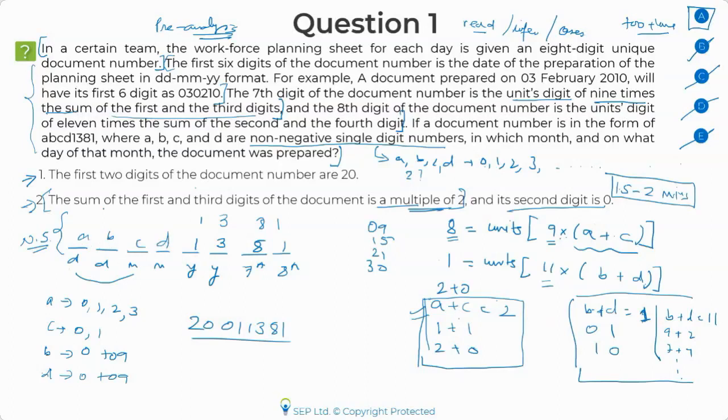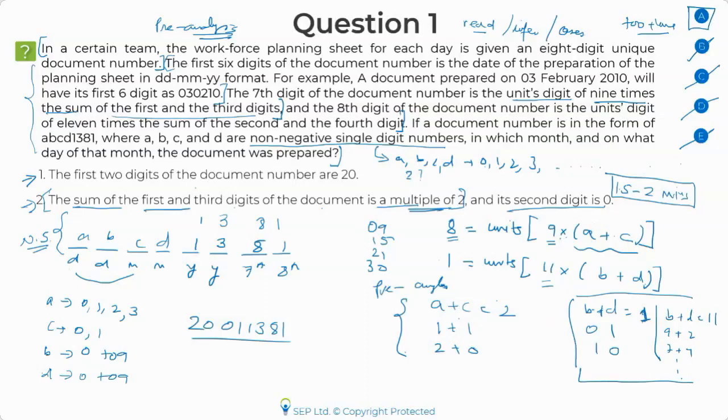Okay, I'm repeating the second statement once more. The sum of the first and the third digit is a multiple of 2. Now, what did I get from my pre-analysis? This was a part of the pre-analysis. Remember, guys, this is something which we got in a pre-analysis. We had already figured out that A plus C would be 2.